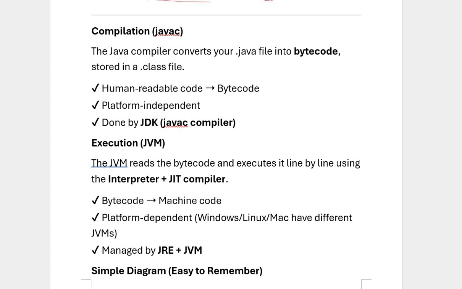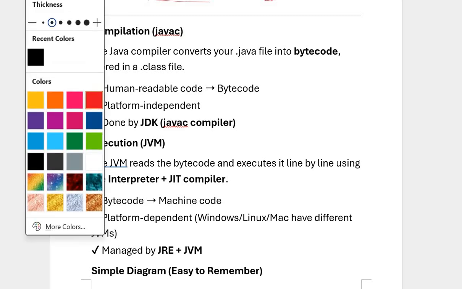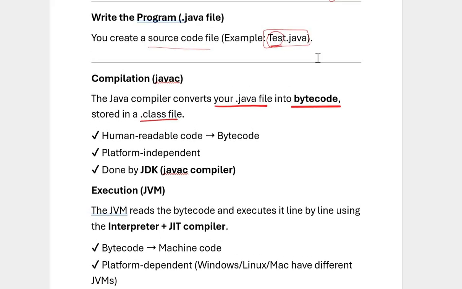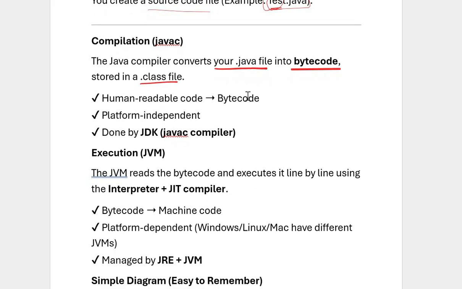Compilation means the Java compiler converts your .java file into bytecode stored in a .class file. Bytecode is nothing but a human readable code. So the first step is that you write a program and store it in a .java file.